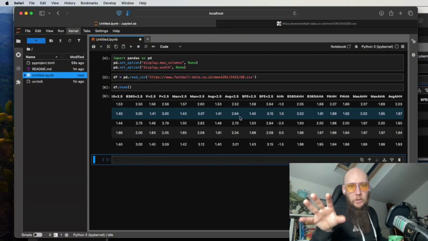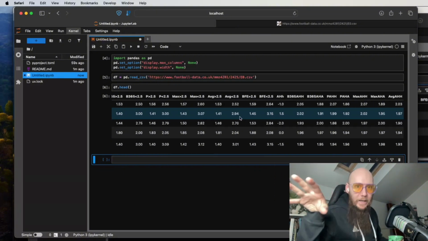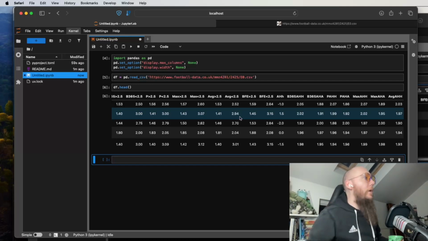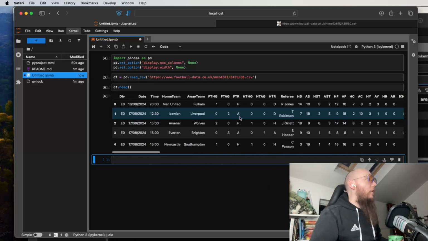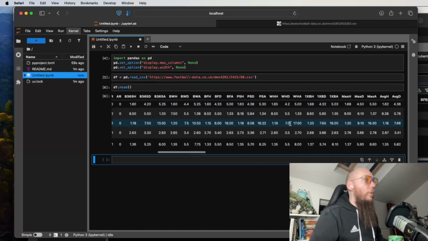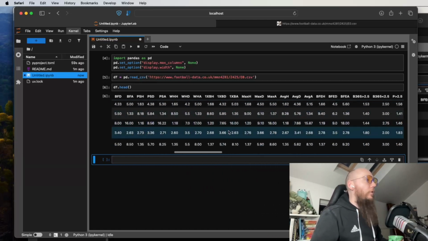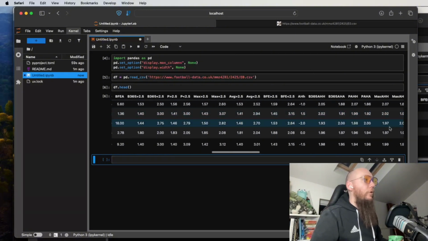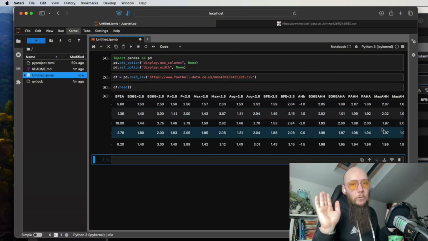We'll talk about what all these columns mean in a moment, when we get into more of the data and how we're going to manipulate it. But suffice to say that there's lots of stuff here. There's the referee, there's the shots, and then we have what the bookmakers thought about these games and some of the different lines. We're not going to deal with all of those for now.